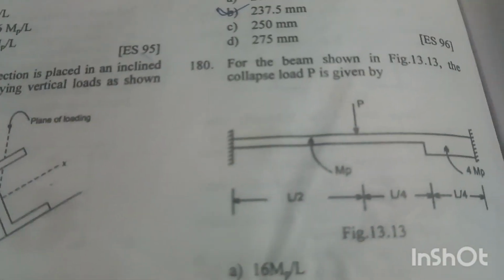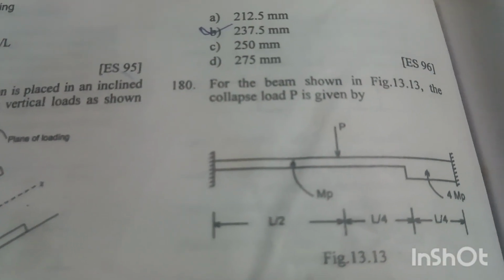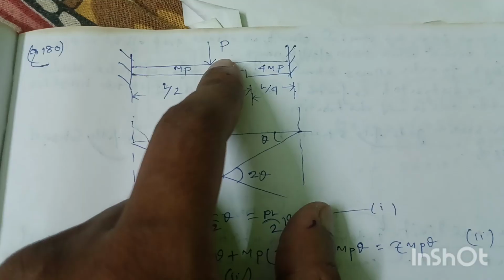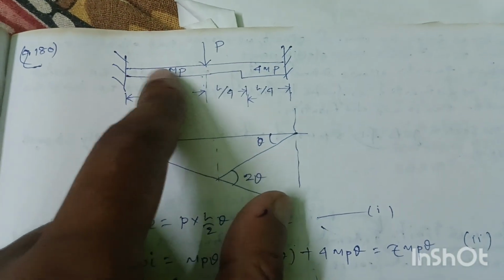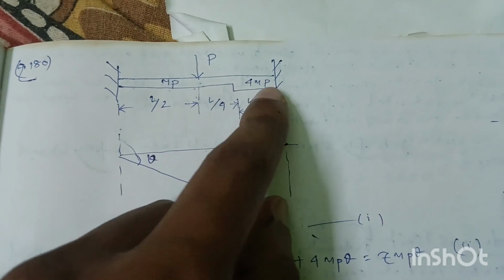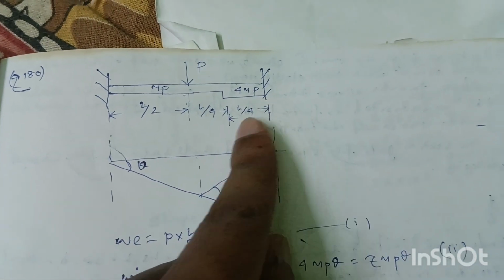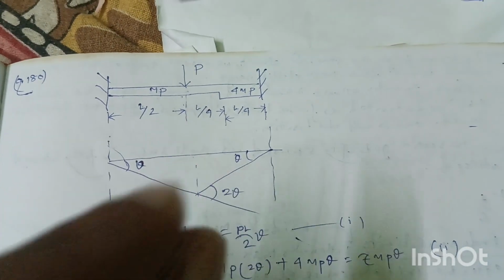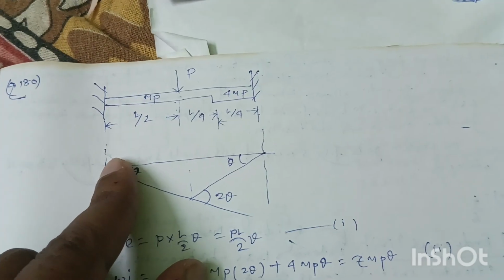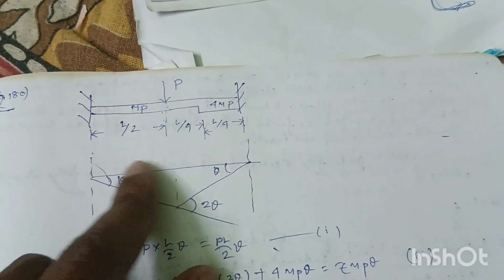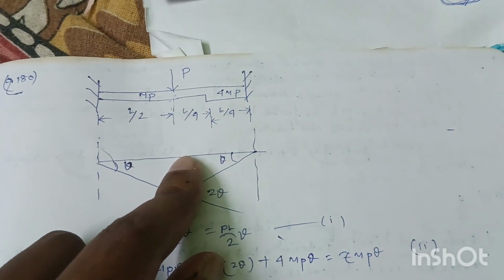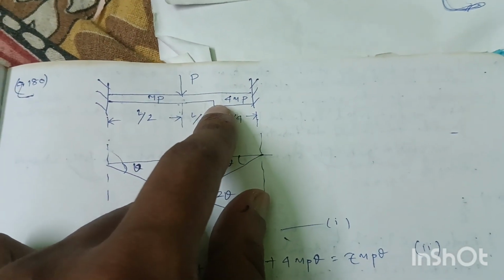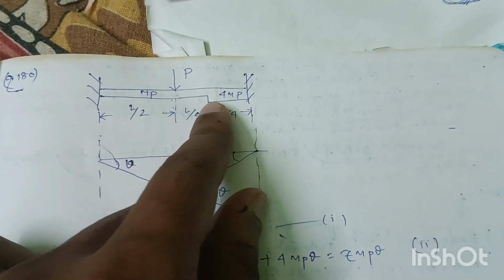Question number 180. For the beam shown in figure 13.13, the collapse load P is given by. This is the fixed beam subjected to a concentrated load P at center. This is plastic moment MP, and this is plastic moment 4 MP to a distance L by 4. We have to know where the plastic hinge will form. Plastic hinge will form at the fixed support at both ends, at the point where the point load occurs, and at the point where section changes. The section changes the moment capacity from MP to 4 MP, so at here.